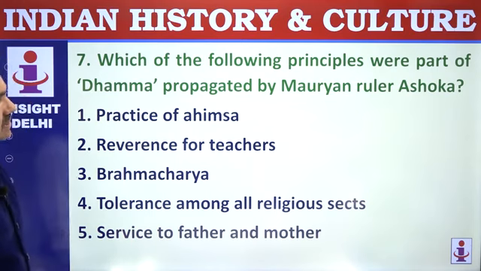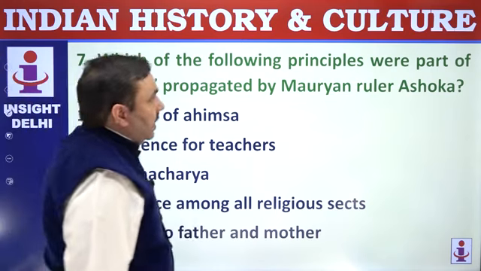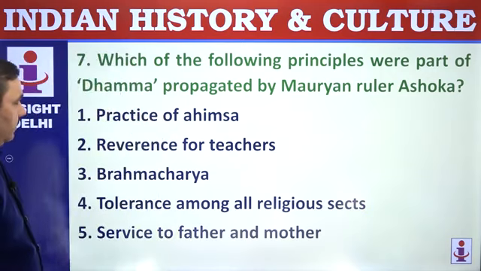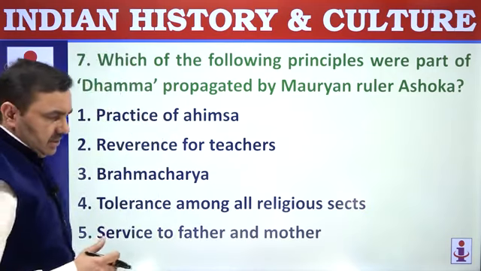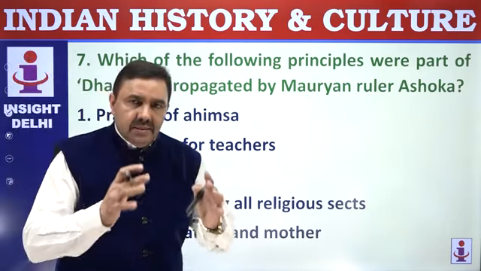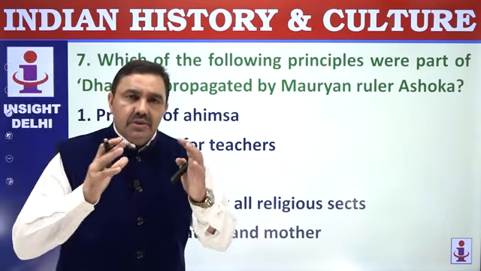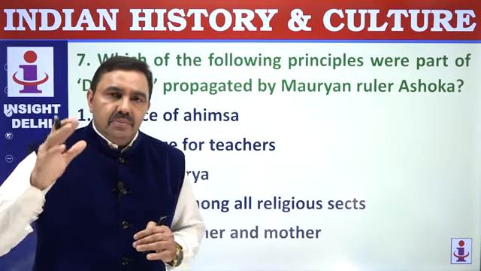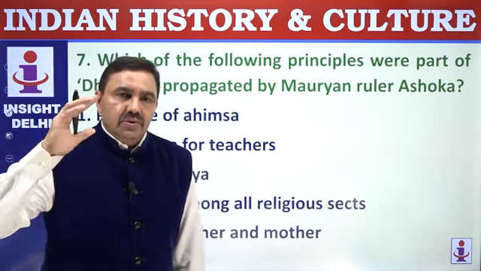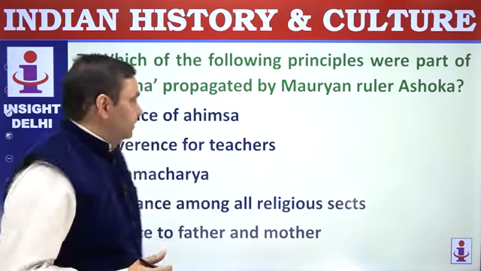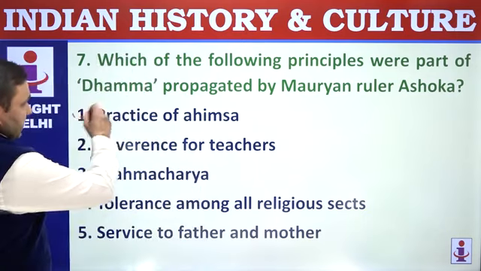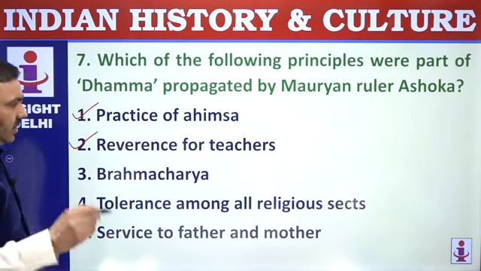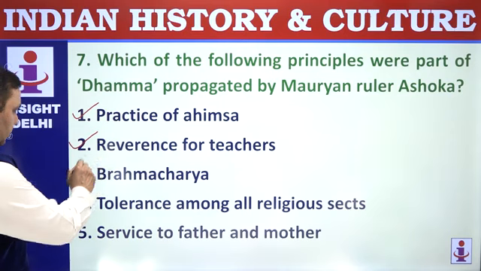Question 7: which of the following principles were part of the Dhamma propagated by the Mauryan ruler Ashoka? Ashoka's Dhamma is often interpreted as a religion, though it was not a religion. Dhamma was an ethical moral code of conduct propounded by Ashoka for the all-round progress of his subjects. Dhamma emphasized ahimsa, non-violence. Reverence for teachers and elders was a fundamental principle. There was no brahmacharya here.